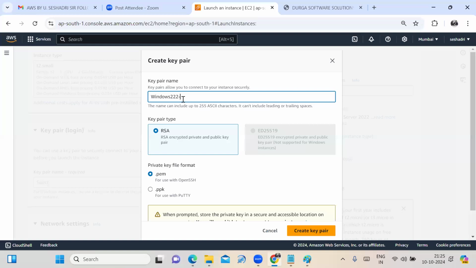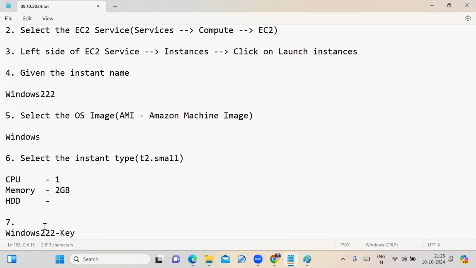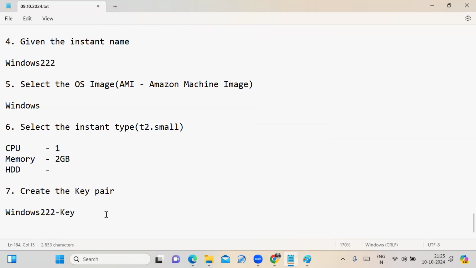Windows 222 key is the name I am giving. So that is how you need to create the key pair.